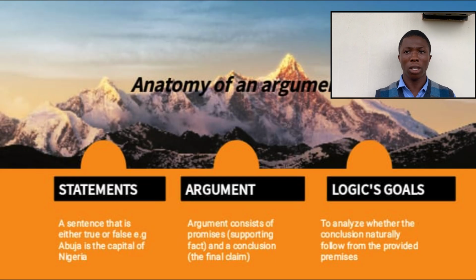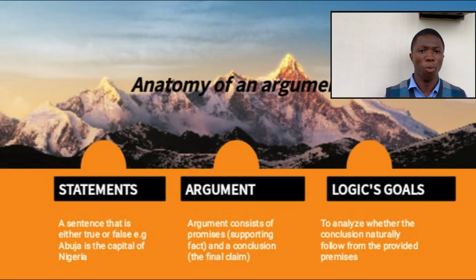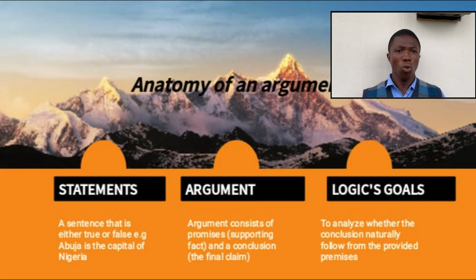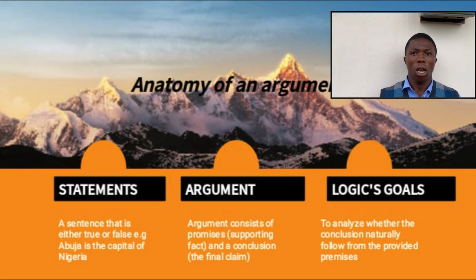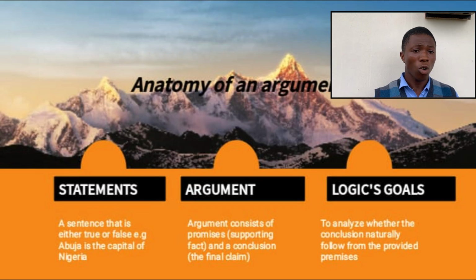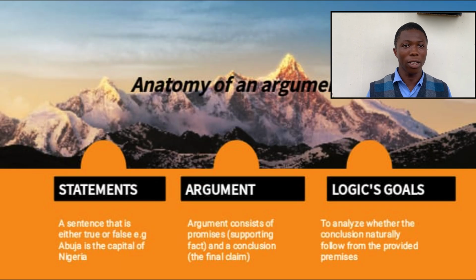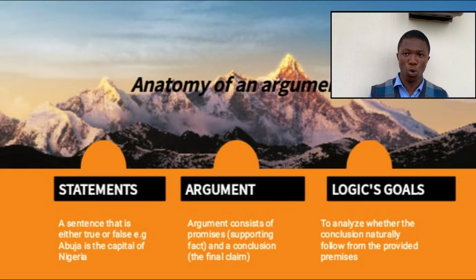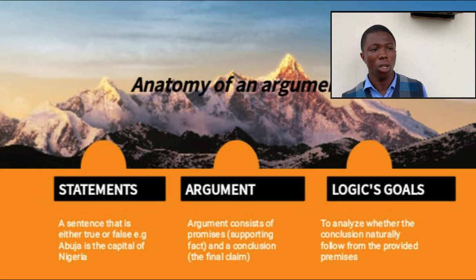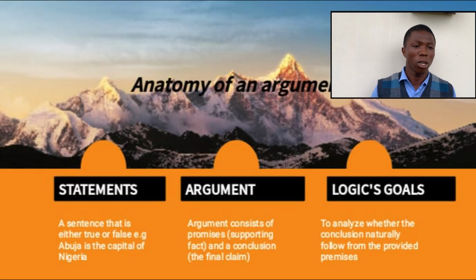When we talk about an argument, it comprises premises and a conclusion. The first one we have is that all humans are mortals. Musa is a human being, and the conclusion will be Musa is mortal. An argument can either be valid or invalid depending on the premises. If we have a true premise at the first and a true premise at the second, the conclusion will be true.